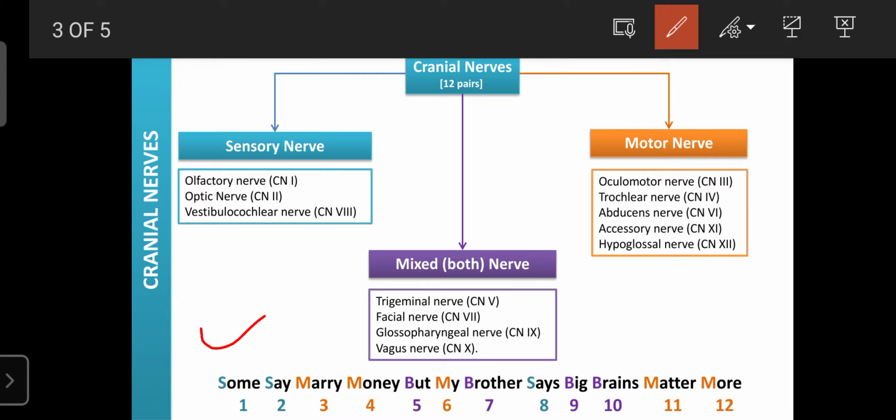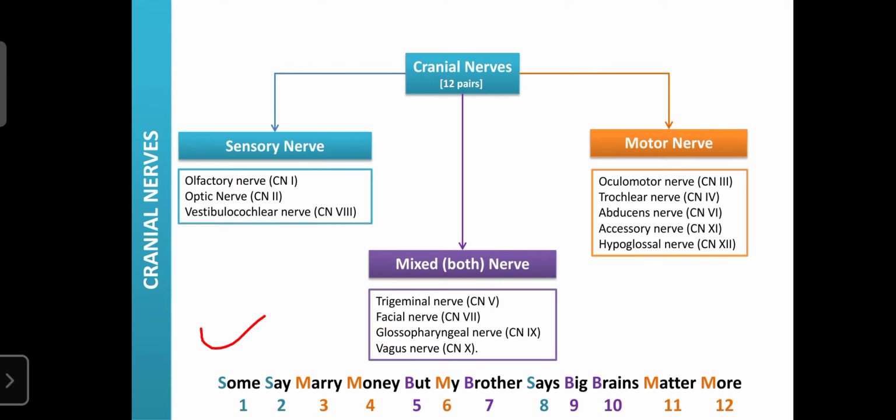So like that, you remember this sentence, and to each word you can assign one number in increasing order. Then you can remember the number along with the name of the cranial nerve, which is number 1, which is number 2, which is number 3. Then it is helpful to recall the cranial nerves and their nature.